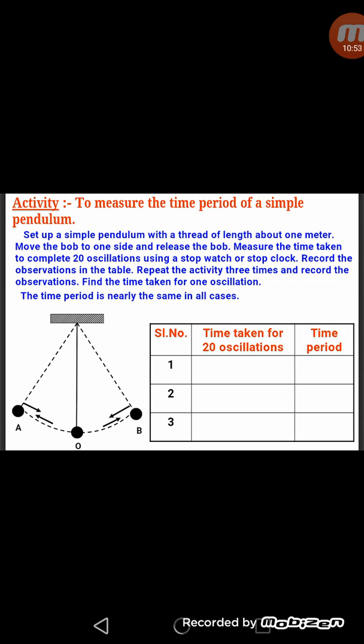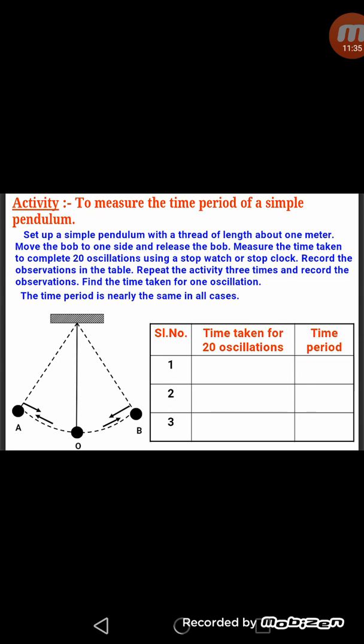Dear students, do you know there is an interesting story about the discovery of the time period of a given pendulum. From this activity we come to know that every simple pendulum has a constant time period, and there is an interesting story about the discovery of this constant time period. You might have heard the name of the famous scientist Galileo Galilei. It is said that once Galileo was sitting in a church and he noticed that a lamp suspended from the ceiling with a chain was moving slowly from one side to the other.